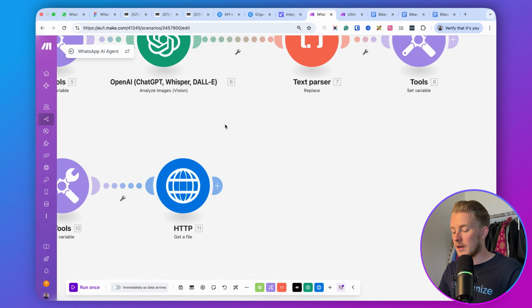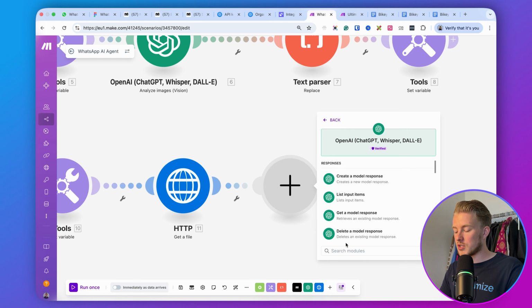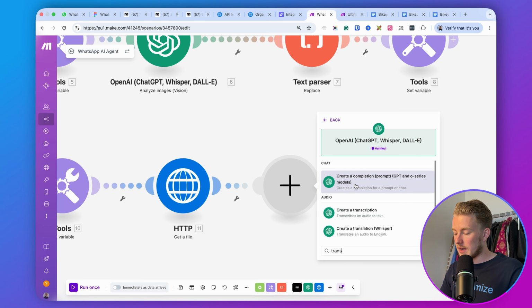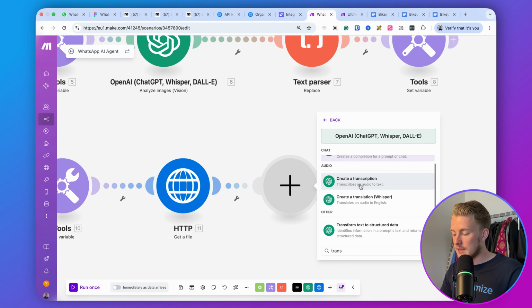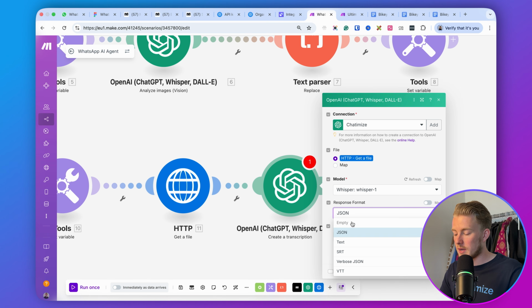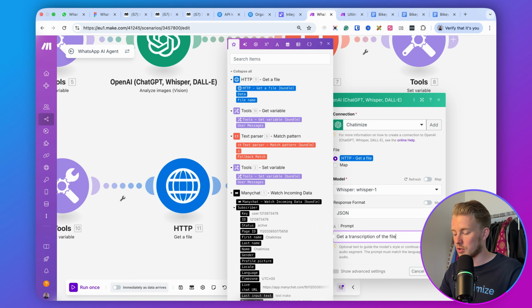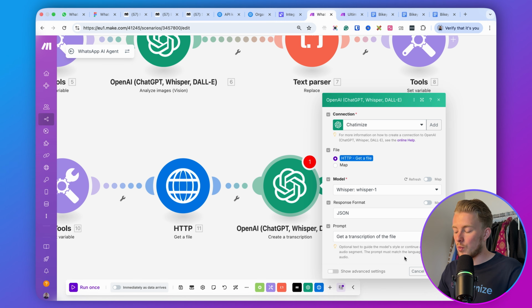Hit save. And then the next step is to basically transcribe the voice memo. And we will use, again, OpenAI for this. And then you can basically search for trans. And then you can find here create a transcription. We can use that same OpenAI connection. The file that we will use is the get a file that we get over here. The model that we will use is Whisper1. And the response format will be JSON. And then here, get a transcription of the file is the prompt. So that's, again, very simple. So then we hit save.